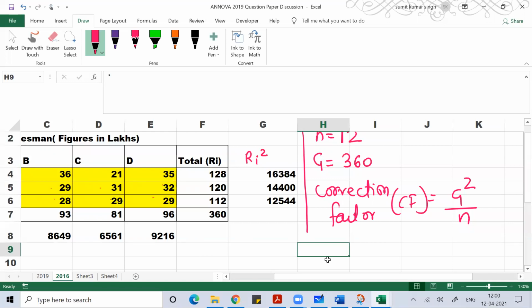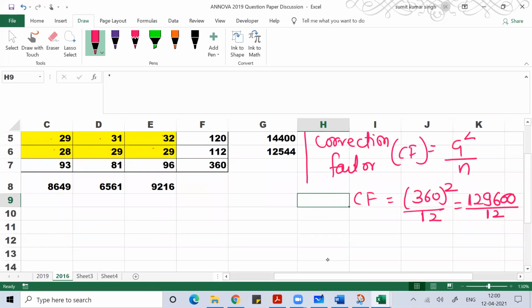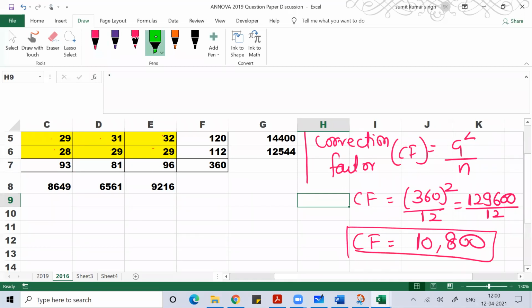Correction factor formula is G square by n. What is G? G is 360. 360 whole square by 12. So 360 whole square is 129600, divided by 12. How much will you get as correction factor? That is 10800. So your correction factor is 10800.